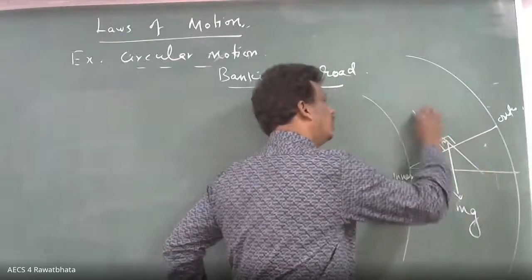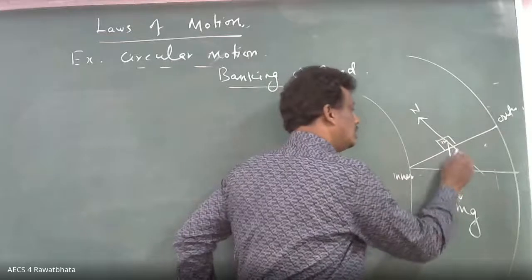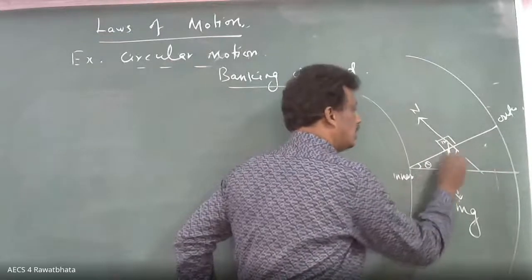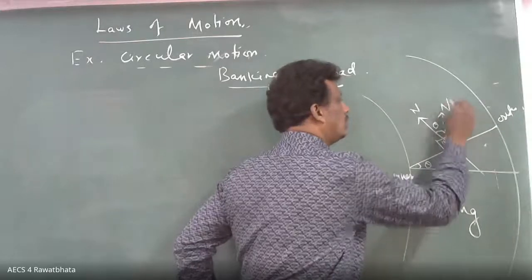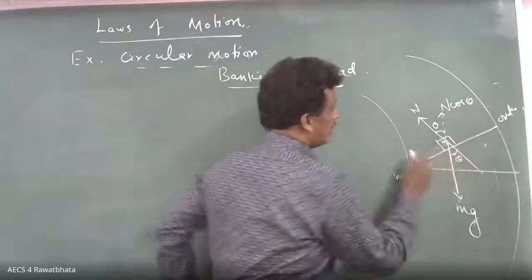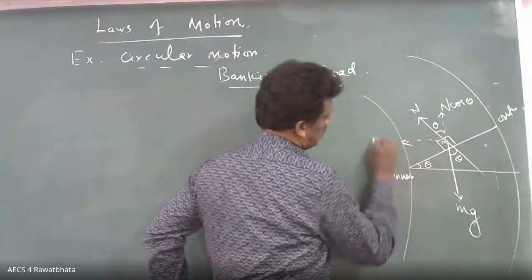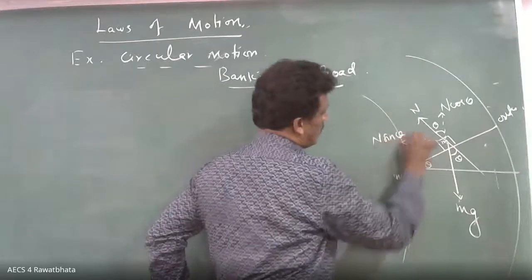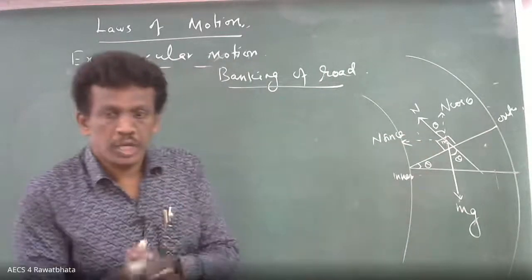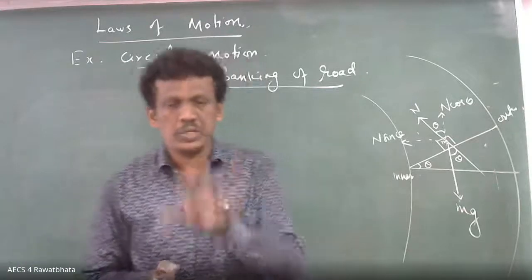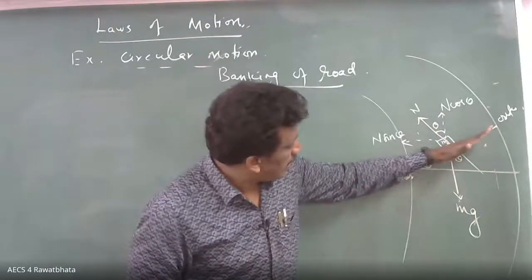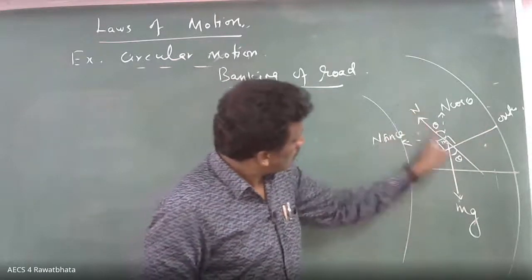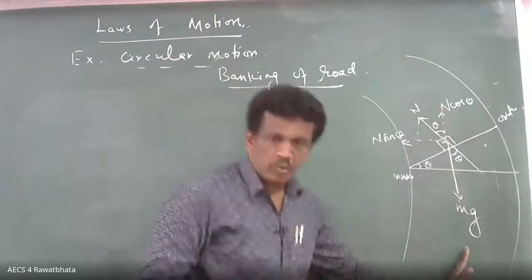Here is the normal reaction N. This is theta, so this must be theta. This is N cos theta, and this is N sin theta. Up to this is clear, because the quantity will be resolved into two components. Normal reaction is where it is inclined, while mg is always vertically downward.